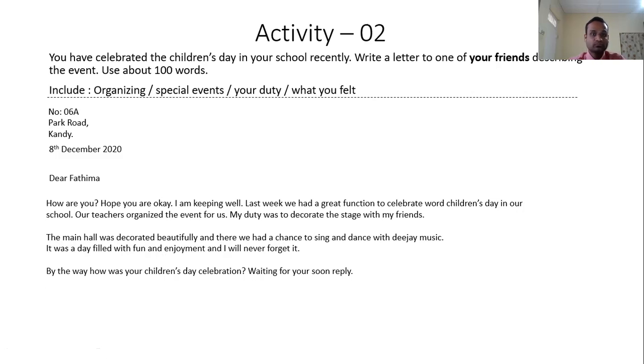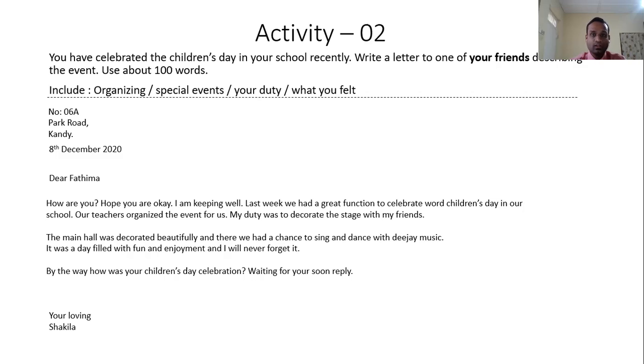Finally, the special event is also included here. The special events, we can see, are the DJ music and the chance to sing and dance. Finally, here Sandy is going to conclude his letter. By the way, how was your Children's Day celebration? Waiting for your soon reply. After that, the conclusion. You say, your loving Shakila. You can say your best friend Shakila, your friend, or anything else appropriate as a conclusion.